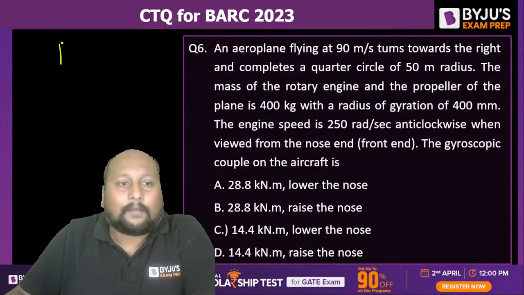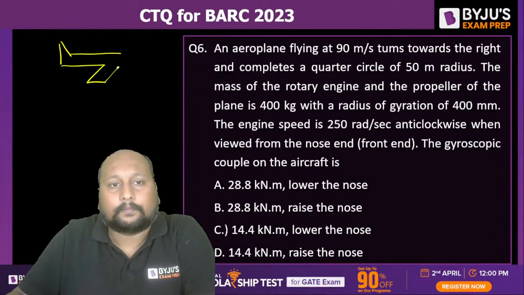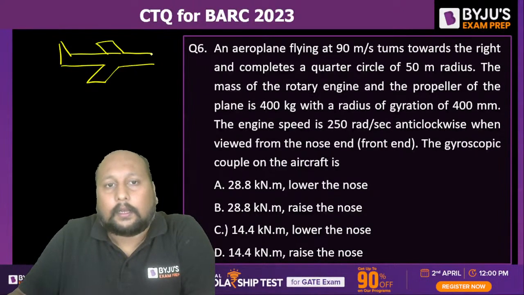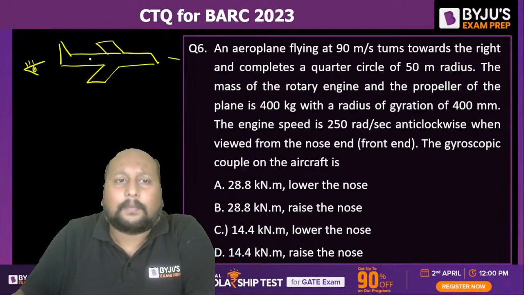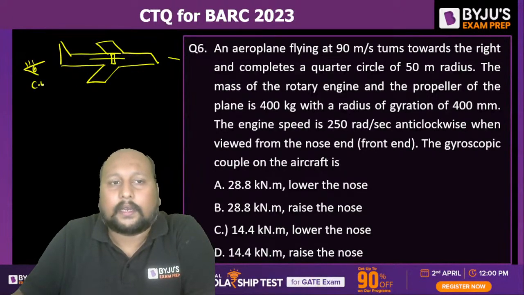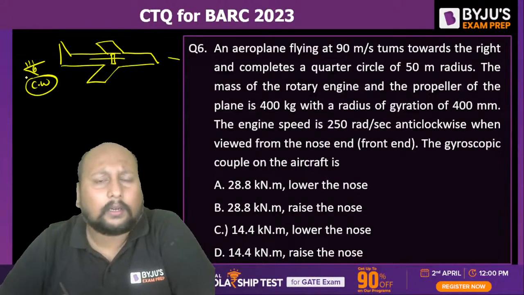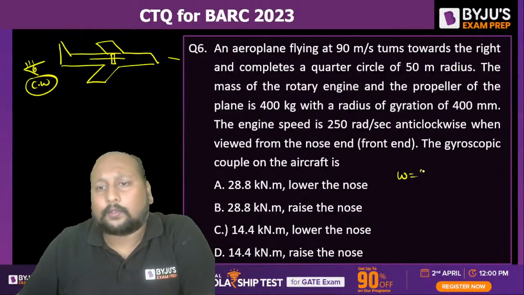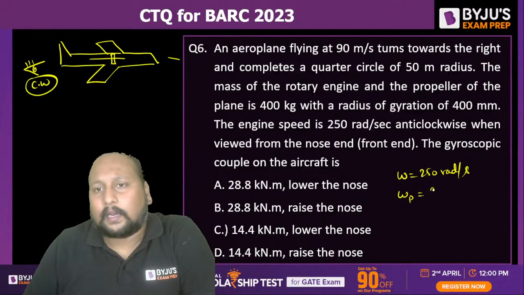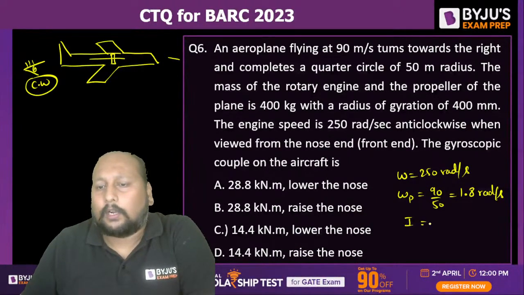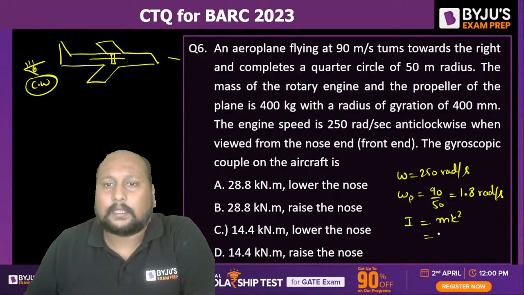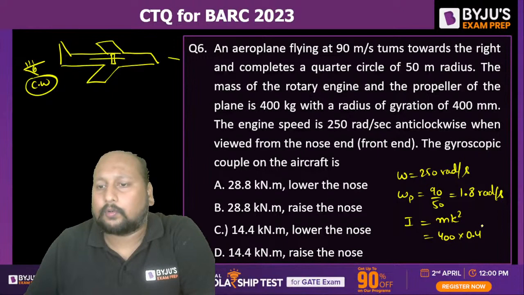Okay, that means we have this aircraft, something like this, and you are viewing from the front end, right? If I assume that you are viewing from the back end, then this engine will be rotating in a clockwise direction. Yes, we can reverse according to our suitability. So omega they have given as 250 radian per second. Omega p we can calculate, that is V by R, 90 divided by 50, which is equal to 1.8 radian per second. I is equal to m k square. Mass is 400, k is 0.4, squared; you can get the value of I.